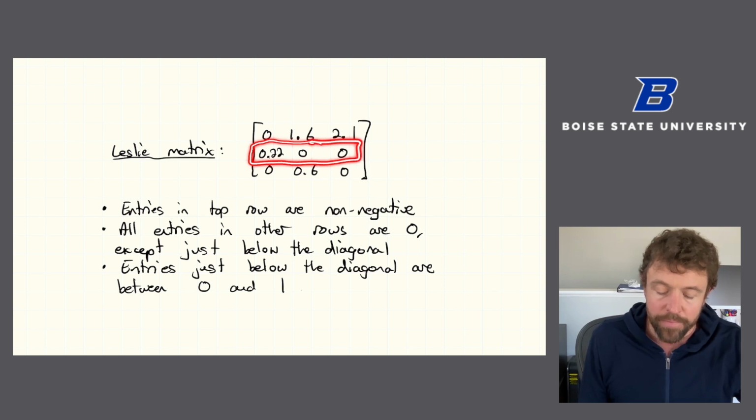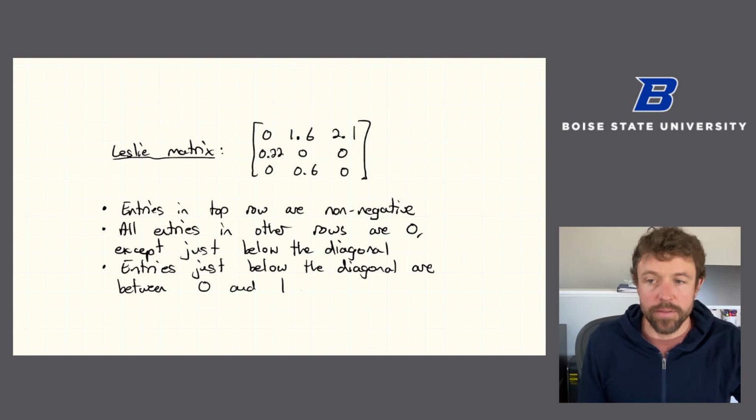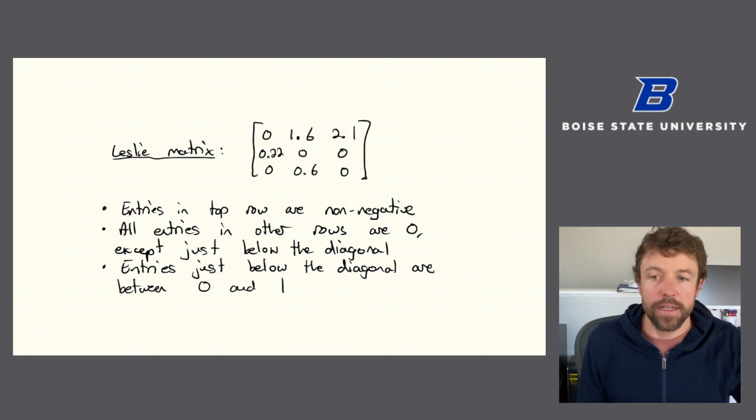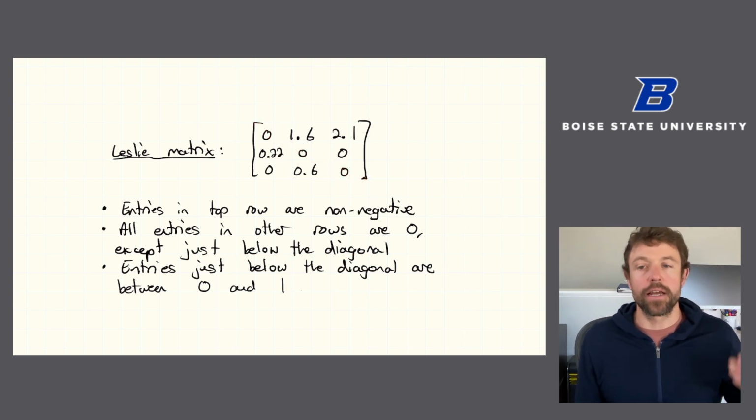Below that, we're talking about survival to the next age group. And so most of these entries are going to be 0, because if you're going to end up in age group 2, you can't get there from age 0. In each of the remaining rows, there's only one entry that can be non-zero, and it's the one just below the diagonal. Right? So this is the diagonal, and just below the diagonal is representing moving up in age group.